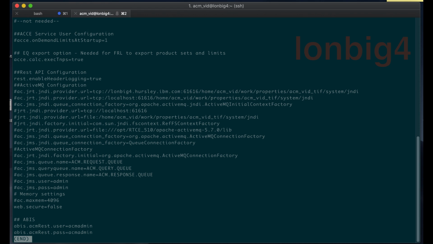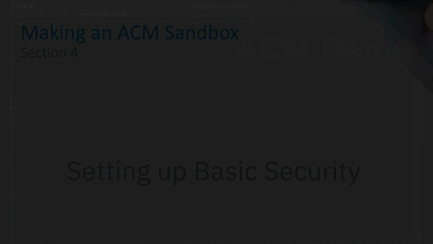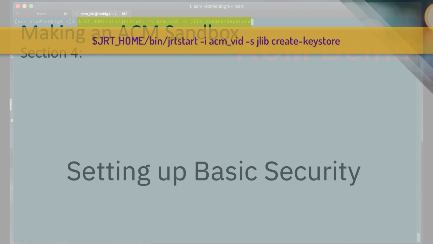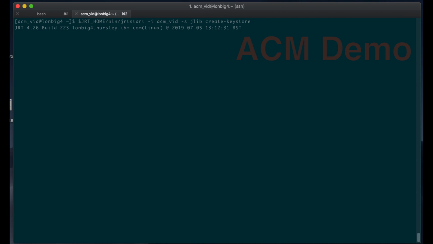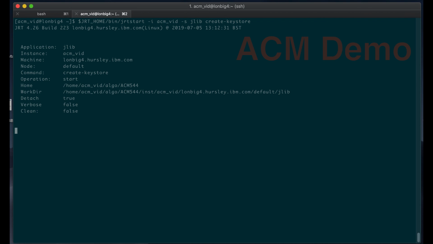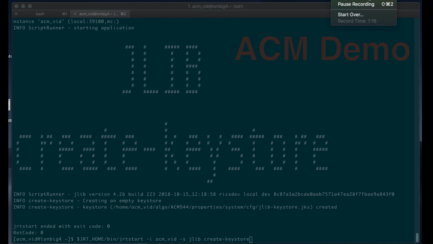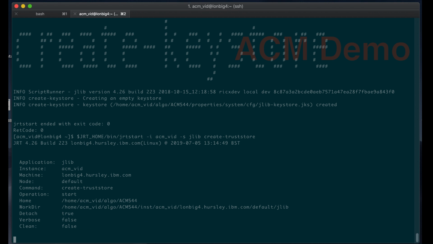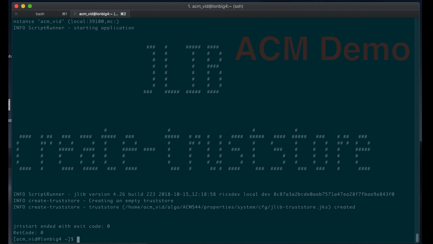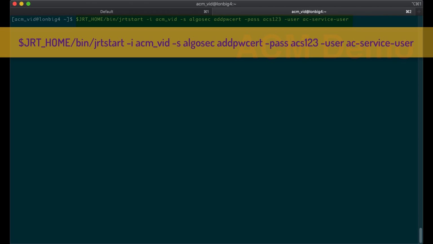So I'm just going to set up the out-of-the-box security. So I'm going to add a key store. And I also need to make a trust store, which is to store SSL certificates. And I'm also going to create a password certificate for the AC service user.